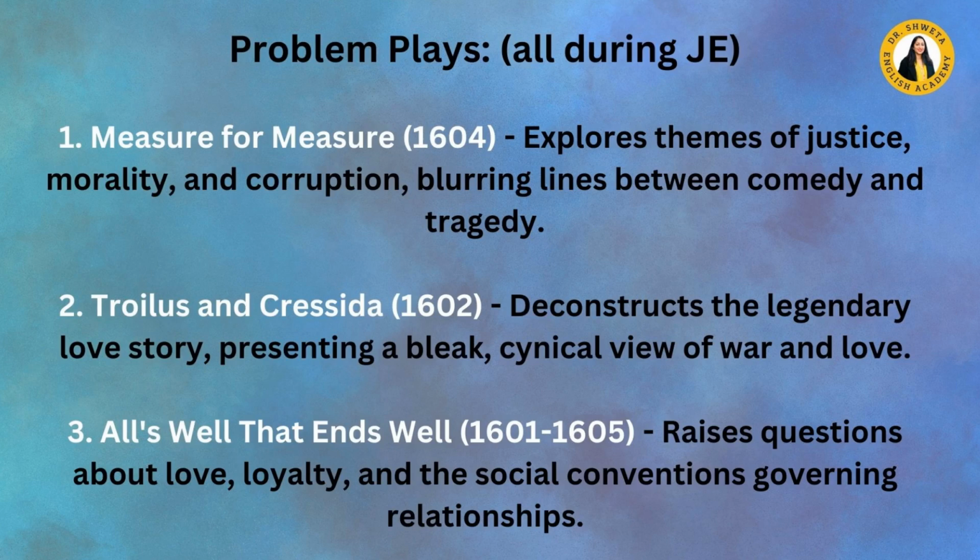The second problem play by Shakespeare was Troilus and Cressida, written in 1602. It deconstructs the legendary love story, presenting a bleak, cynical view of war and love. The third problem play by Shakespeare was All's Well That Ends Well, which was written during 1601 to 1605. This play raises questions about love, loyalty, and the social conventions governing relationships.